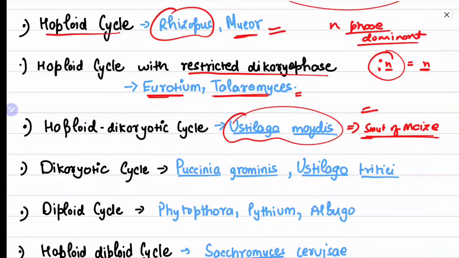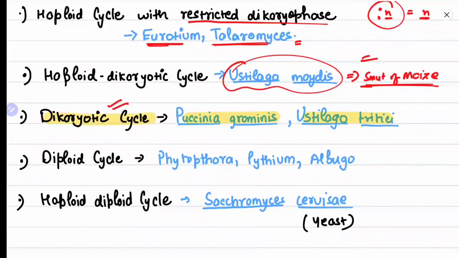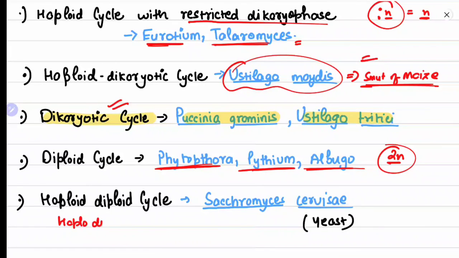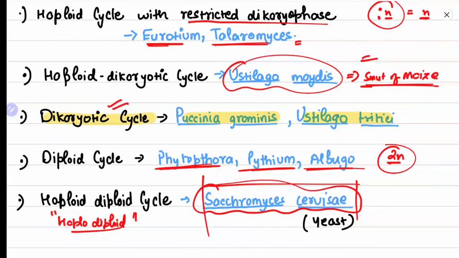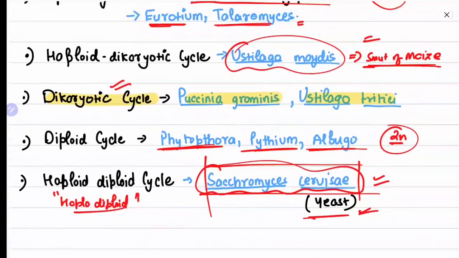Dikaryotic cycle: Puccinia and Ustilago. Okay, it means the predominant stage here is the dikaryotic phase. Puccinia graminis, rust, and Ustilago, smut. Diploid cycle means the 2N phase is dominant: Phytophthora, Pythium, Albugo. Then haplodiploid. We say it haplodiploid. The haplodiploid cycle is seen in Saccharomyces cerevisiae, also known as yeast.